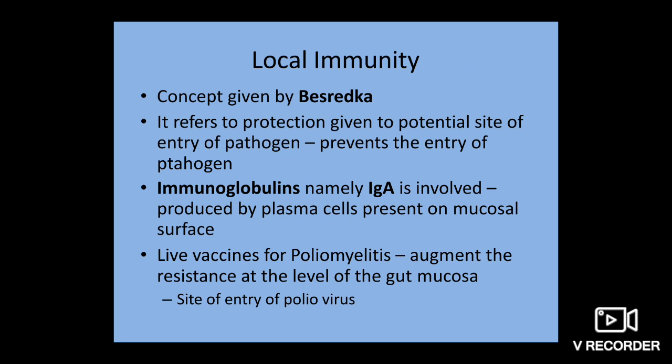Local immunity. Protection given to a potential site of entry of a pathogen prevents the entry of the pathogen. IgA plays an important role in local immunity.